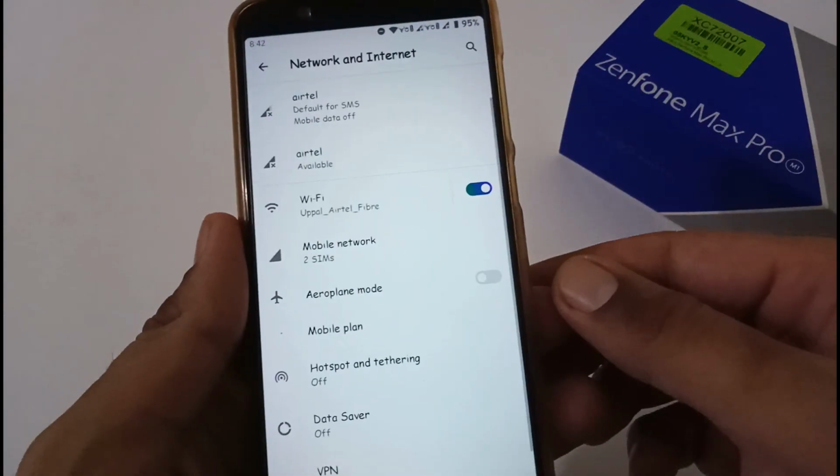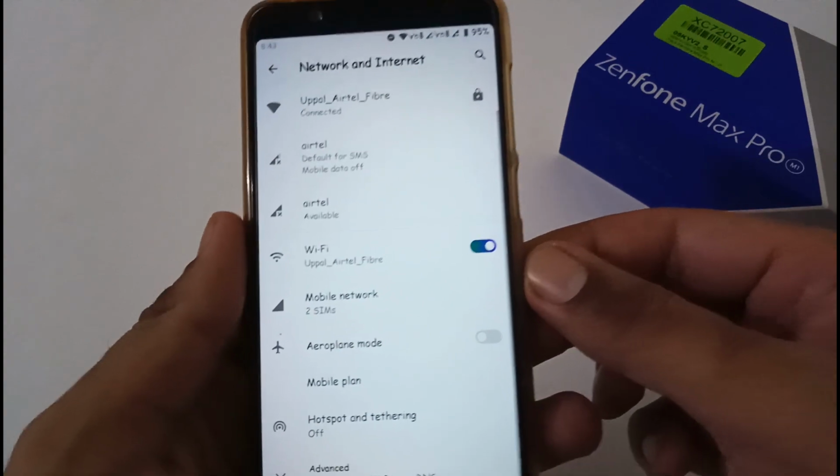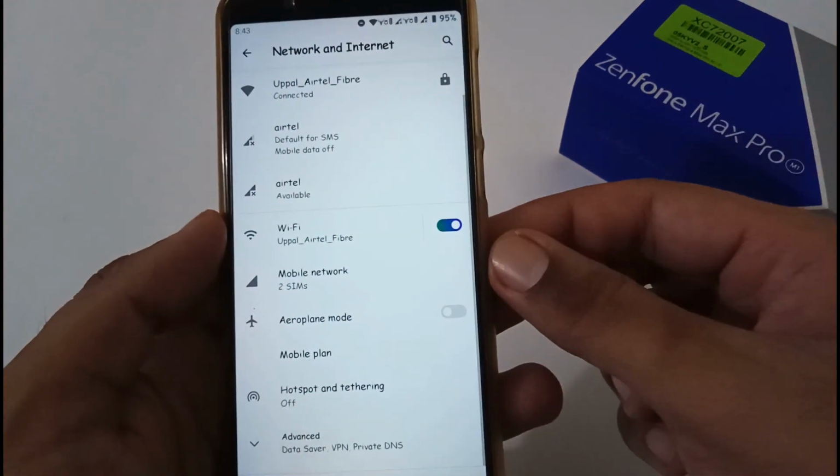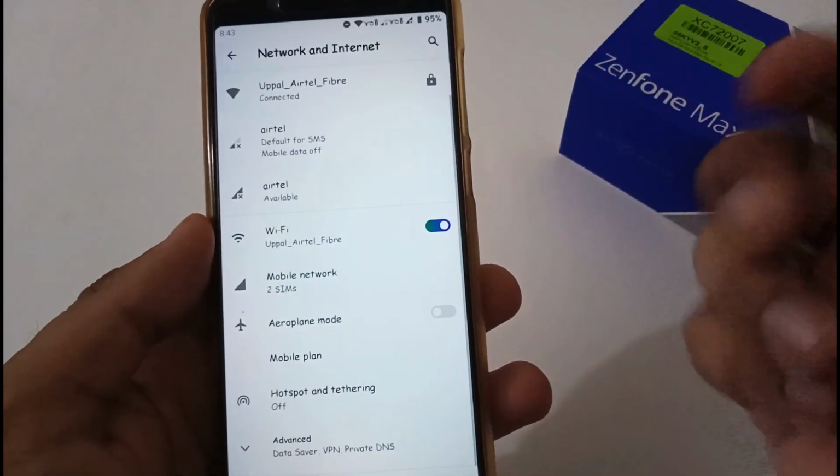Apart from this, now let's focus on network and internet. Wi-Fi calling is available for Jio and Airtel, but on Airtel, sometimes while calling, the switch between calling over the network and Wi-Fi calling is not working.